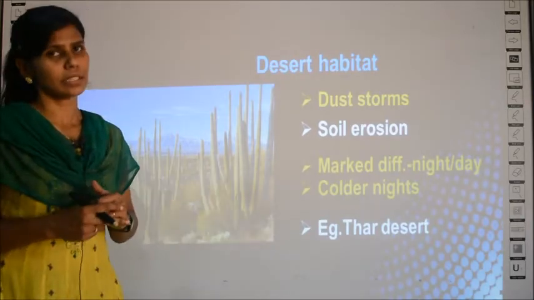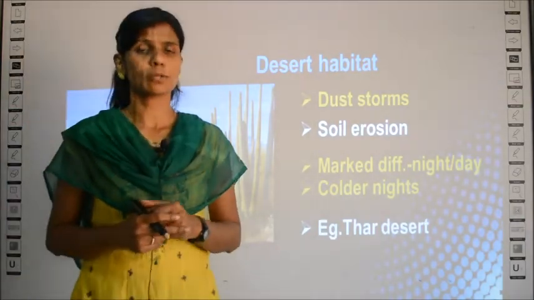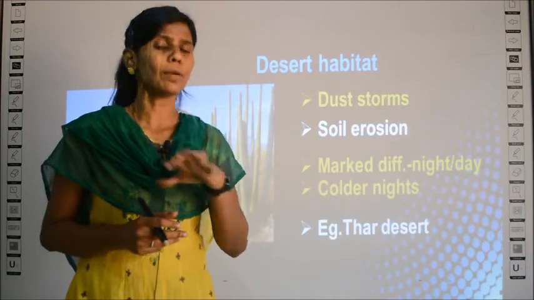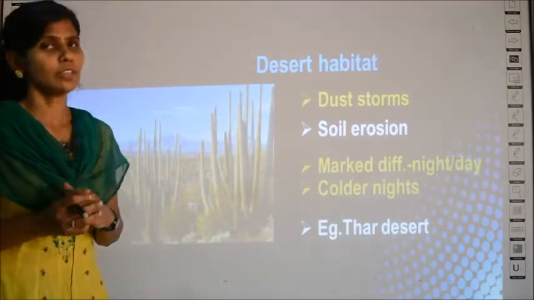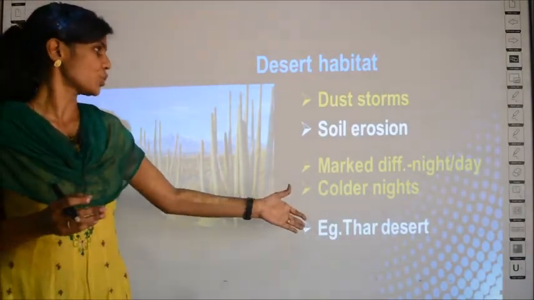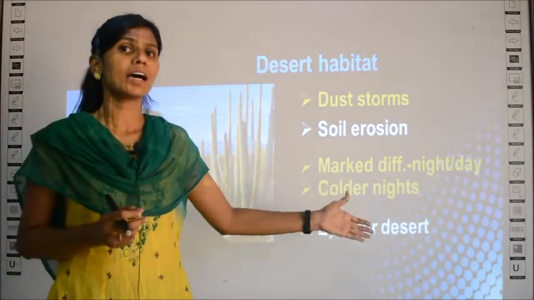Example for desert is the Thar desert. Most of the deserts, if you look around the globe, all fall in the equator region. Clear? The example you should know. Example for desert is the Thar desert.